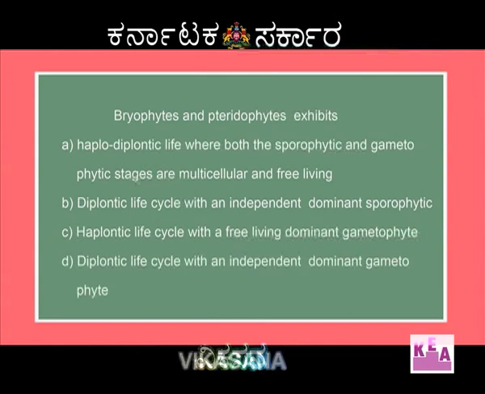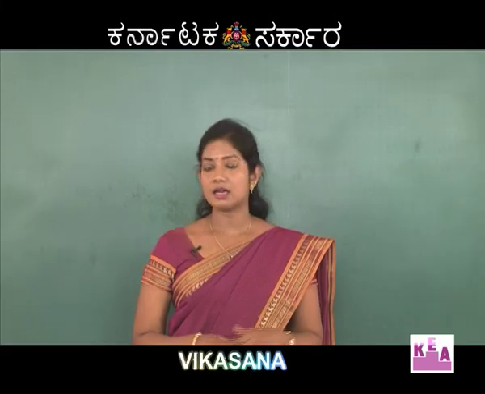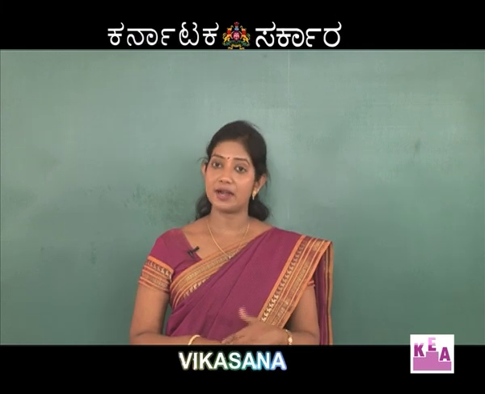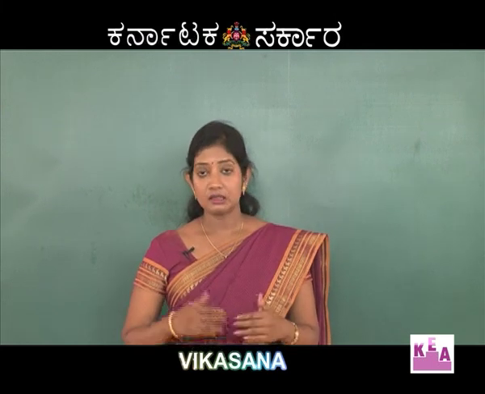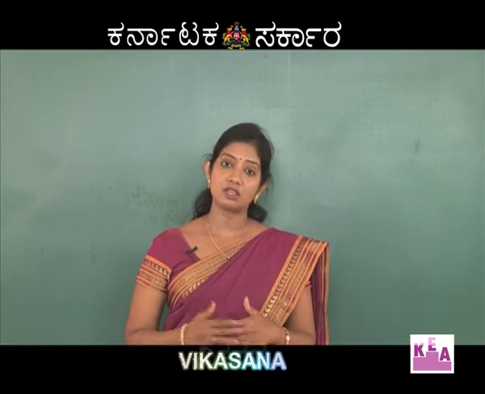D. Diplontic life cycle with an independent dominant gametophyte. So, before going to pick the right answer, we should know about something called alternation of generation. This is quite common in plant kingdom as well. Here we can see that the life cycle has two phases, a diploid sporophytic generation and a haploid gametophytic generation. These two generations alternate with each other.